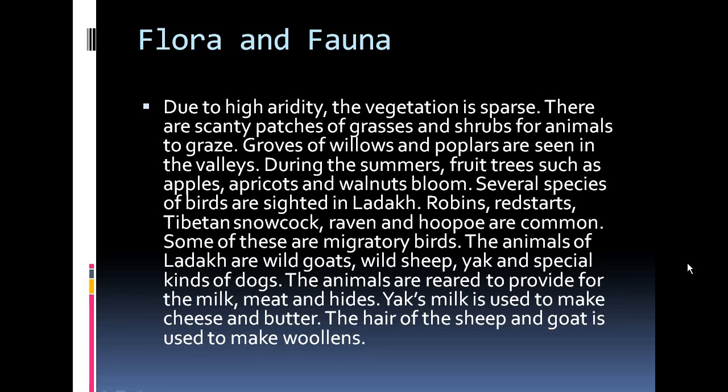So mostly in Ladakh, yak's milk is used to make cheese and butter. They don't use cow or buffalo milk like we use here. They use yak's milk to make cheese and butter. And apart from that, the hair of the sheep and goat is used to make woolens. So they use the hair of the wild sheep and goat to make woolen clothes and other woolen items.